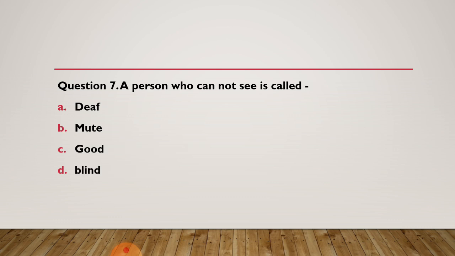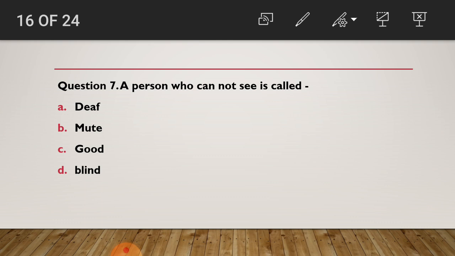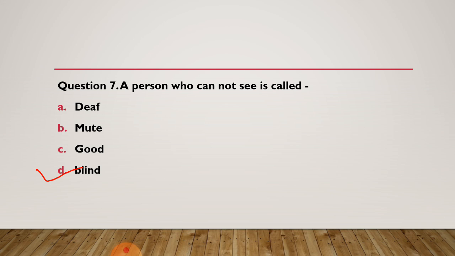Now next, question 7. A person who cannot see is called: A. Deaf, B. Mute, C. Good, D. Blind. Have you chosen your answer? So the right answer of this question is blind. Is this your answer? This answer is right.